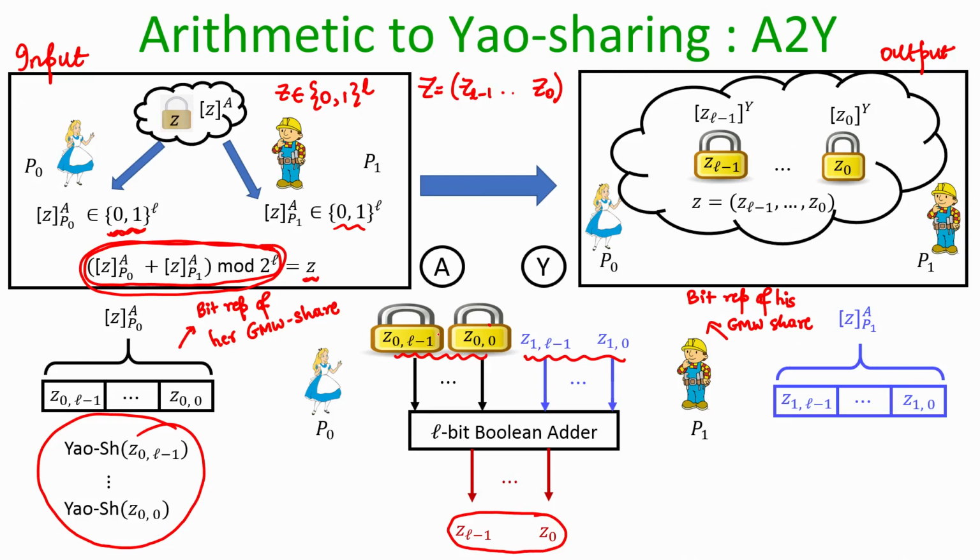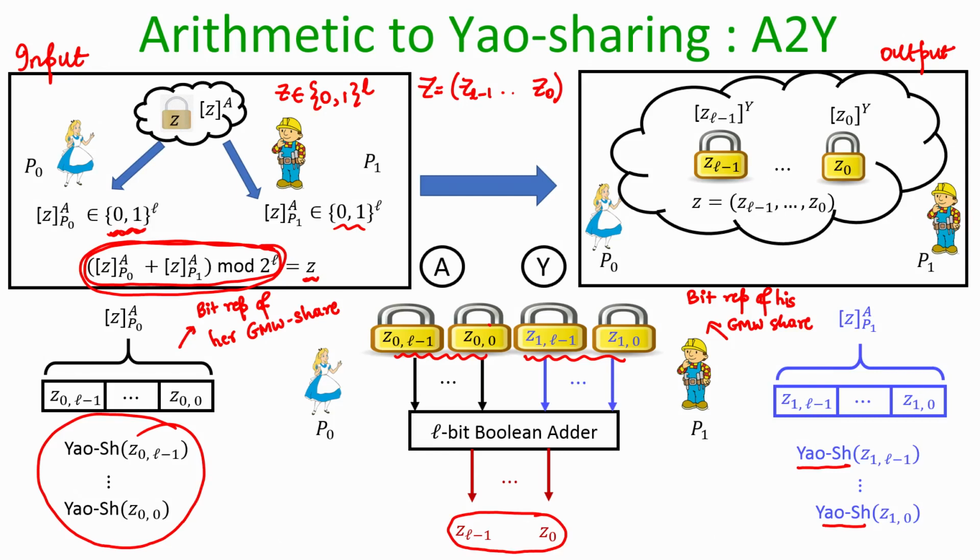And independently, Bob acts as a dealer and secret shares the bits of his GMW share by invoking the corresponding instances of Yao's secret sharing protocol.